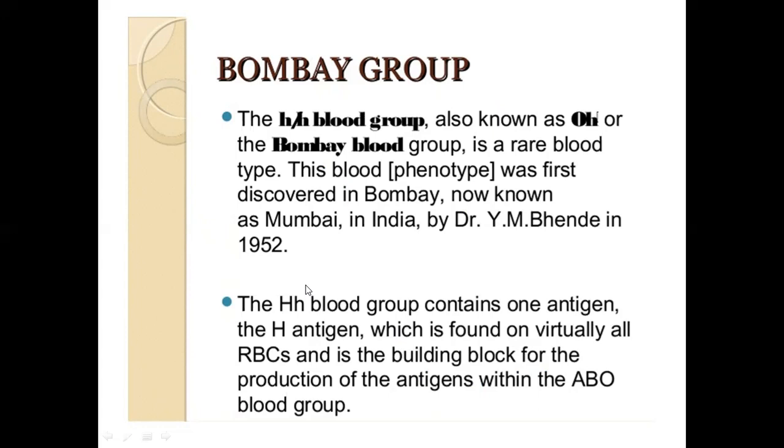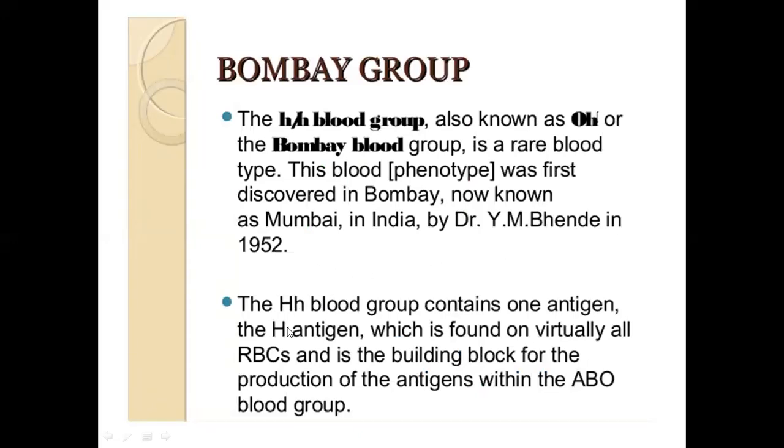The next would be the Bombay group or the Bombay phenotype. The Bombay would have a lowercase h homozygous blood group, also known as OH or the Bombay blood group. It's a rare blood group type. This blood was first discovered in Bombay, now known as Mumbai in India, by Dr. Y.M. Bhende in 1952.